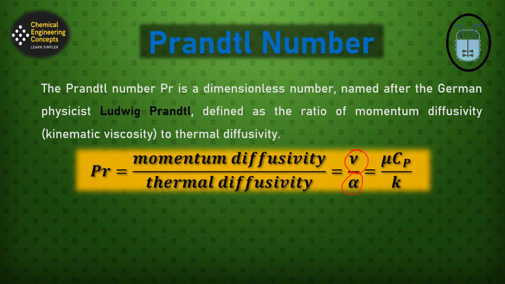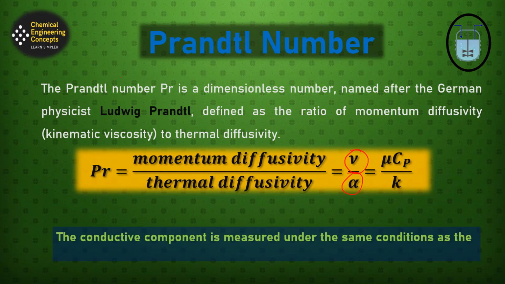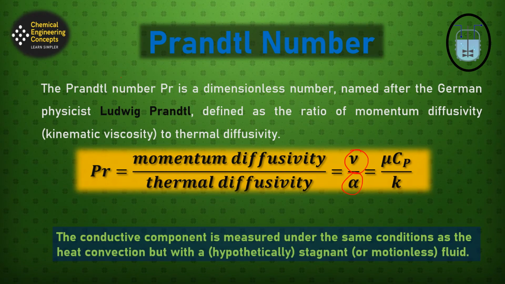In this stagnant film, the heat transfer occurs by conduction in the fluid, and you should remember that the conductive component is measured under the same condition as convection, but in a stagnant fluid. So we are assuming the fluid to be stagnant, with no convection but only conduction.